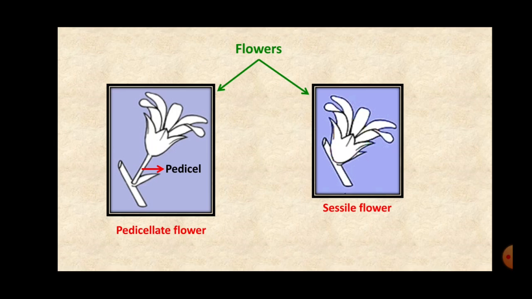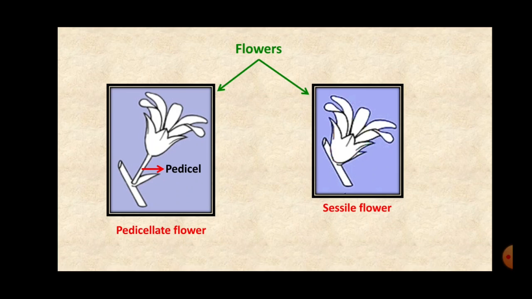Now students, in the previous slide we had seen the hibiscus flower and I had shown you the pedicel. Pedicel is a small structure present just below the ovary of the flower, or just below the flower, and it is a stalk-like structure which joins the flower with the stem. It is like the petiole of the leaf. It attaches the leaf to the stem.